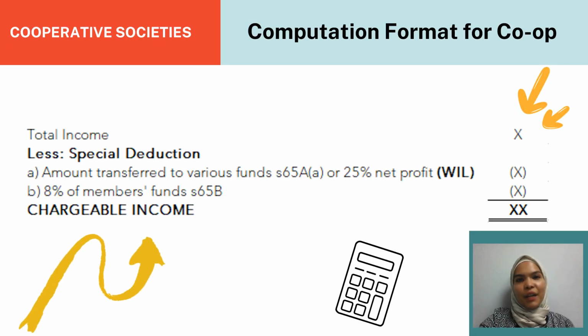Here in this slide, we can see the computation format for a co-op. To get the chargeable income, we need to deduct the special deductions. First, we minus the amount transferred to various funds or 25% of net profit, whichever is lower. Second, we minus 8% of members' fund, and we can get the amount of chargeable income for cooperative societies.